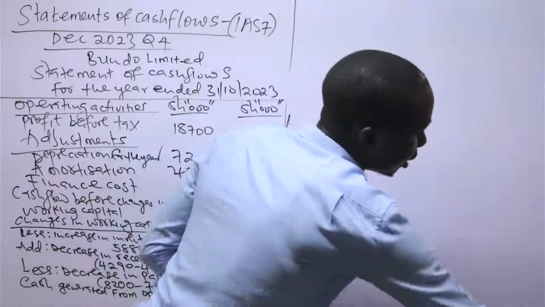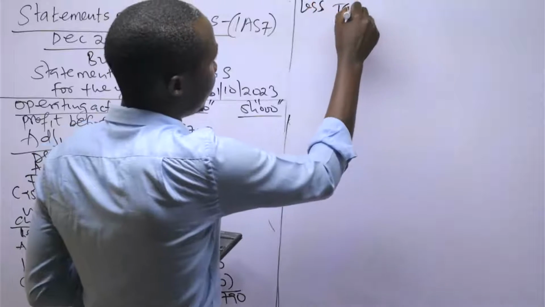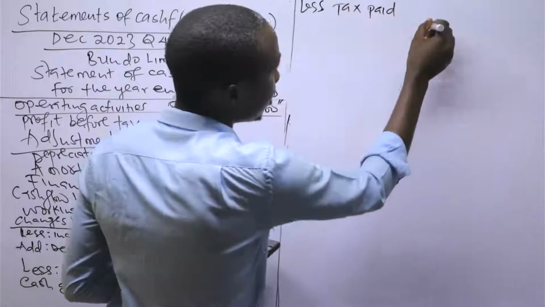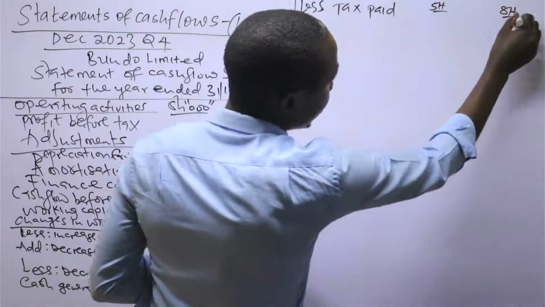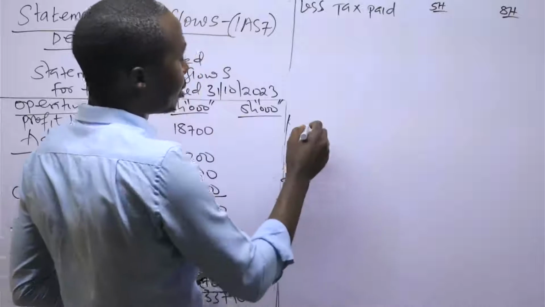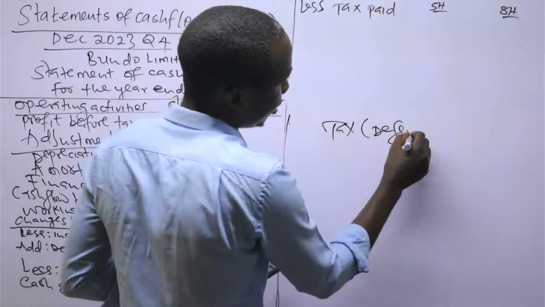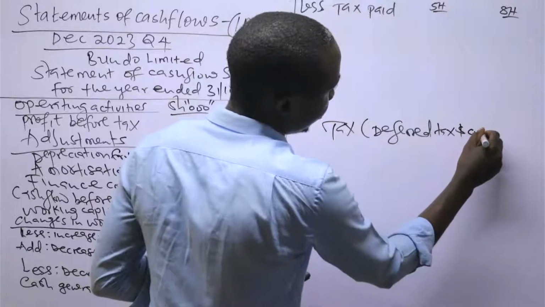You need to consider the tax we paid, less tax paid. So remember, for tax paid, if I do a working for tax, I consider deferred tax and current tax.